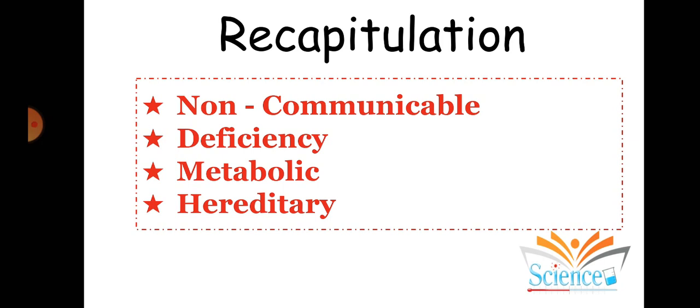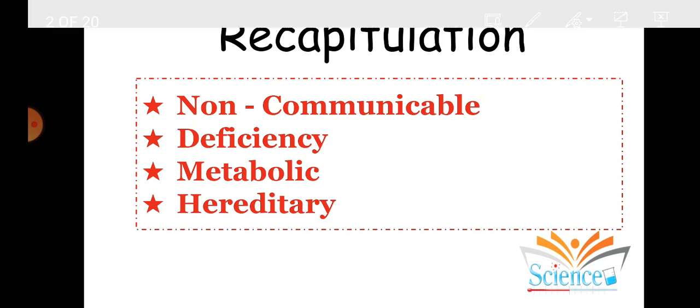And at last we discussed the hereditary diseases. Hereditary diseases means those which get carried from one generation to another generation. For example, diabetes. I gave an example of the great grandfather being diabetic, then the grandfather being diabetic, and then the father being diabetic. There are high chances that the son or the daughter would be a carrier of this disease, and that is called hereditary.